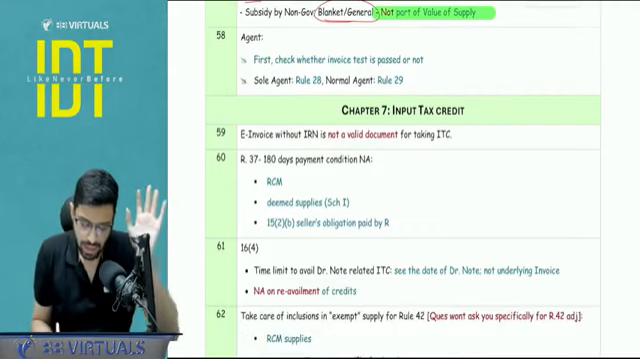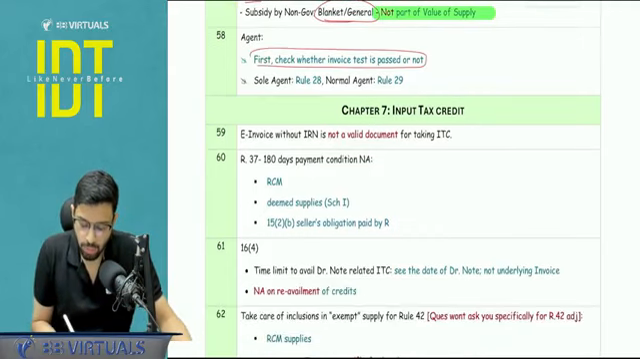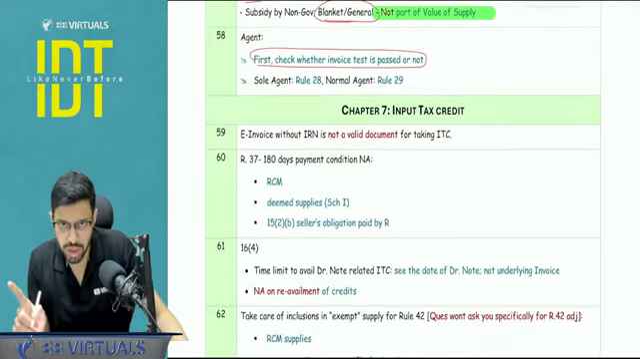Is it clear? Next, with respect to agents, don't forget to apply the invoice test first if there is no consideration involved.